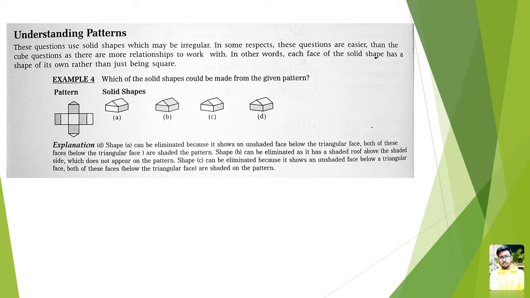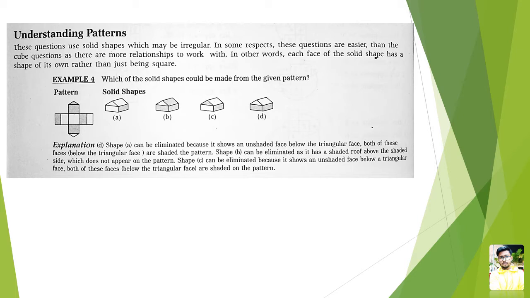Okay, so this is an exemplar problem and the explanation has already been given. I will just discuss it very briefly. According to the question, you need to rejoin it. For solving this kind of question, students, the very simple process is the elimination method. You choose an option and compare it with the given diagram, that might be folded, unfolded, anything, and check if you find any differences. If there are, eliminate it. If there are not, keep it and go on.